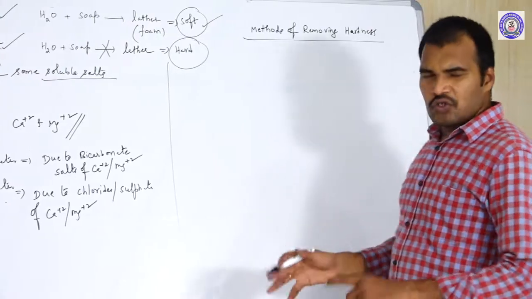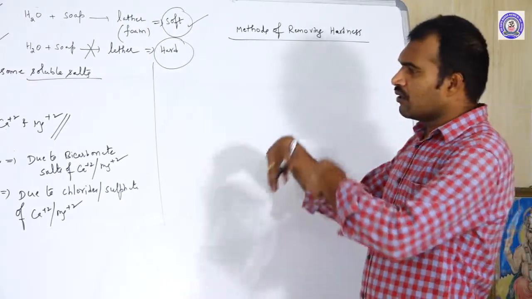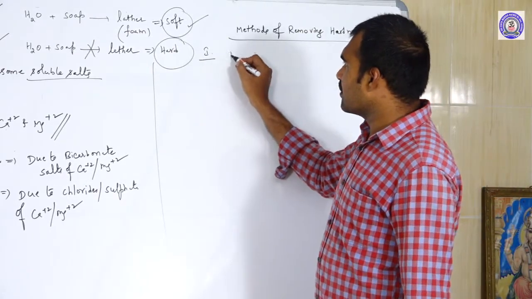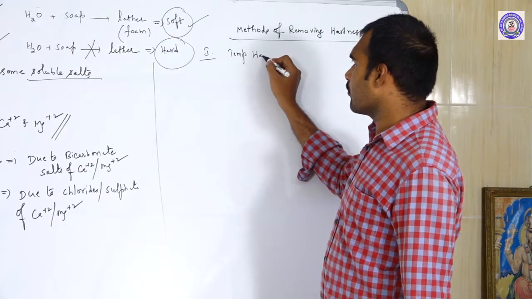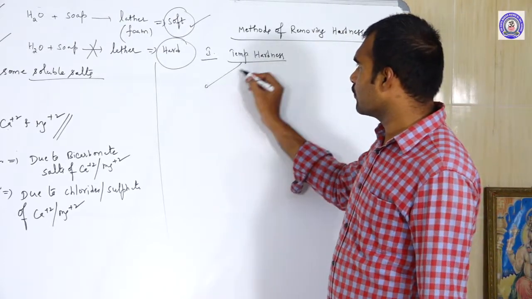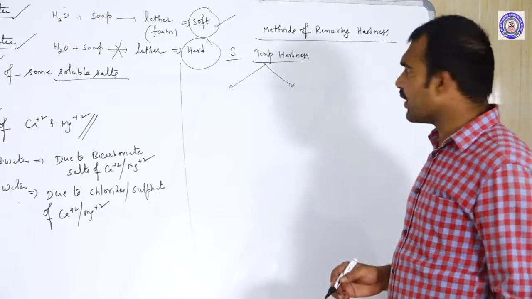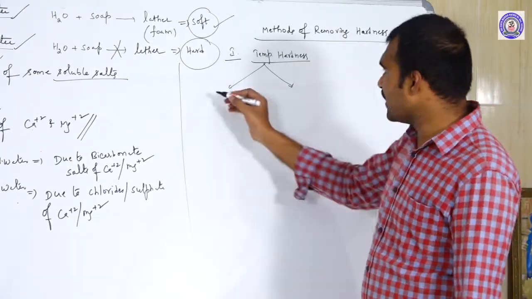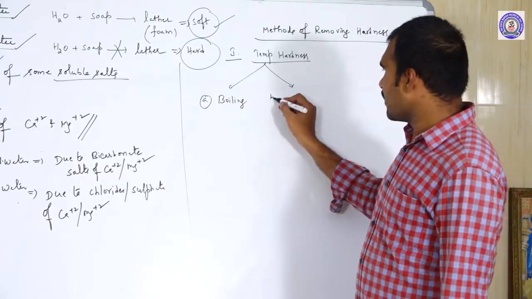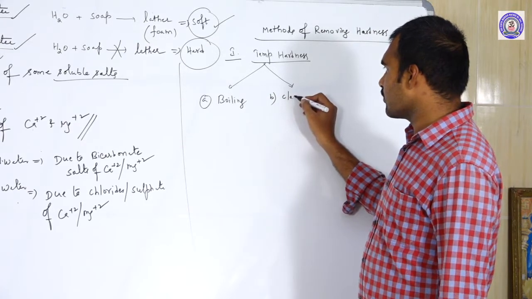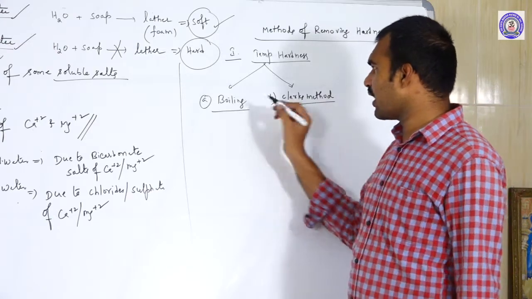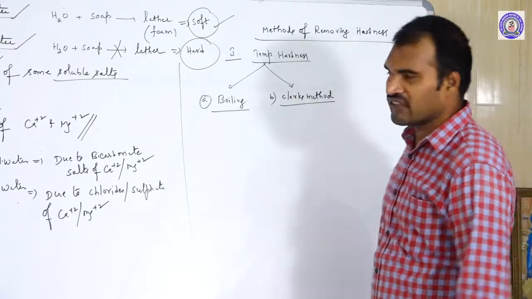We use different methods for removing temporary hardness and permanent hardness. Let us discuss the first one, temporary hardness. We can remove temporary hardness by two methods. One is boiling, the second one is Clark's method. Let us discuss the first one, boiling.